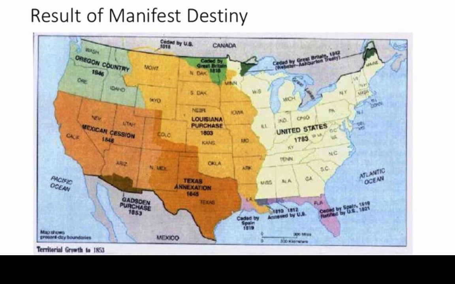We see, yes, there's the Gadsden Purchase. That way we could build that Southern Railroad, which was controversial at the time, but eventually the Civil War is going to solve all those issues when it comes to that. But yes, Manifest Destiny has been achieved, or has it?